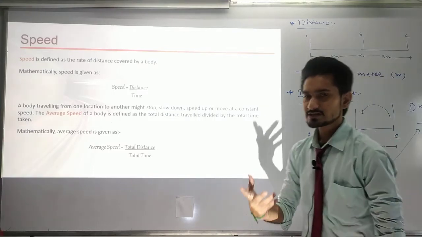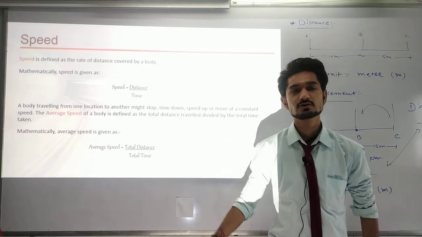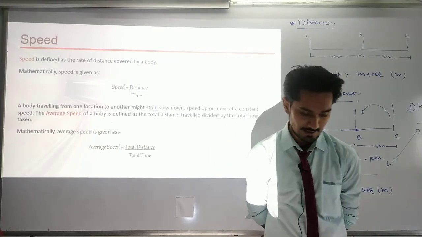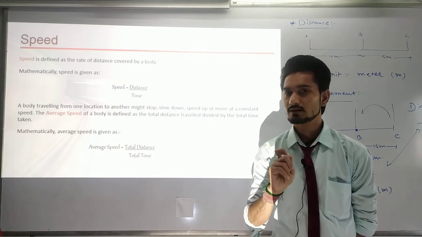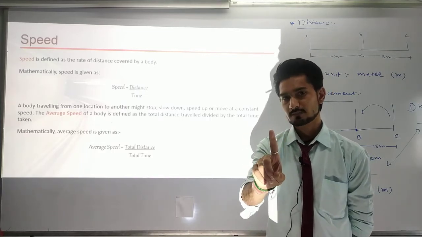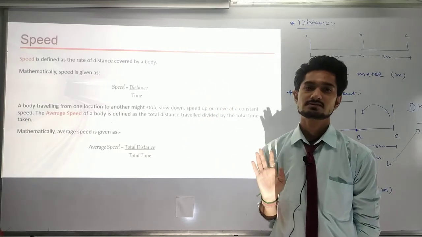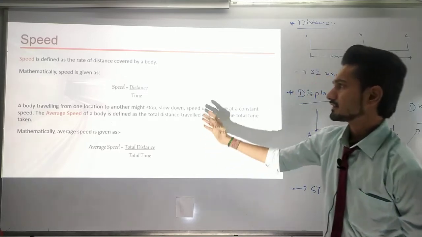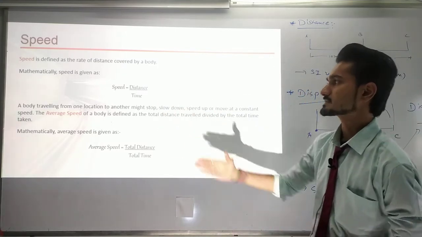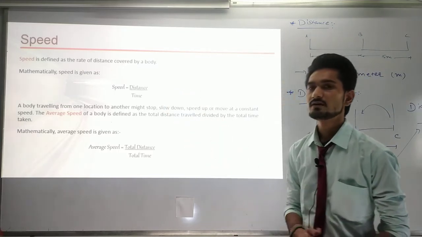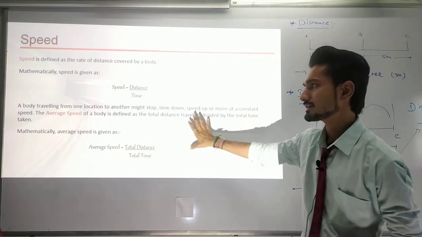So, another example that I am giving you: suppose you are traveling at 50 kilometers per hour speed. What happens then? In your mind the answer will come: in 1 hour you can cover 50 kilometers of distance. Okay. Going on to the next term, the mathematical representation of speed is distance upon time. Okay, distance per time or distance upon time.